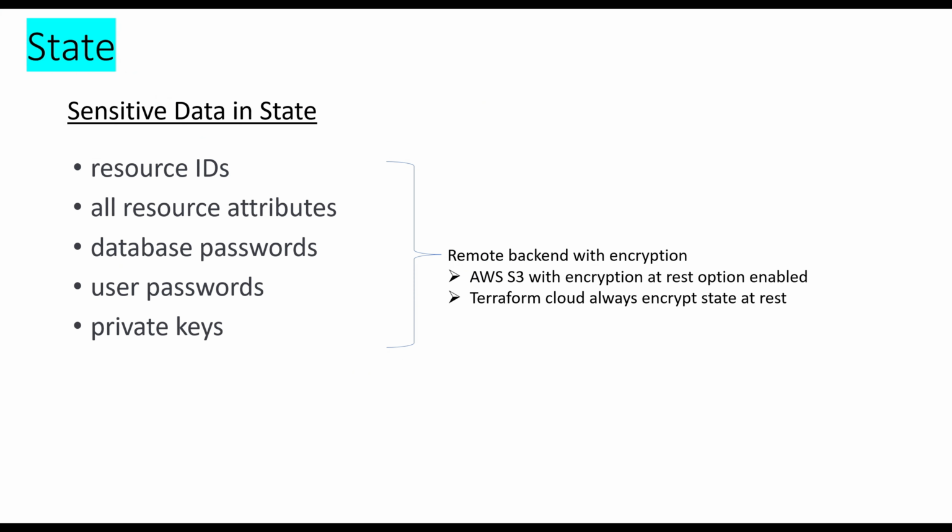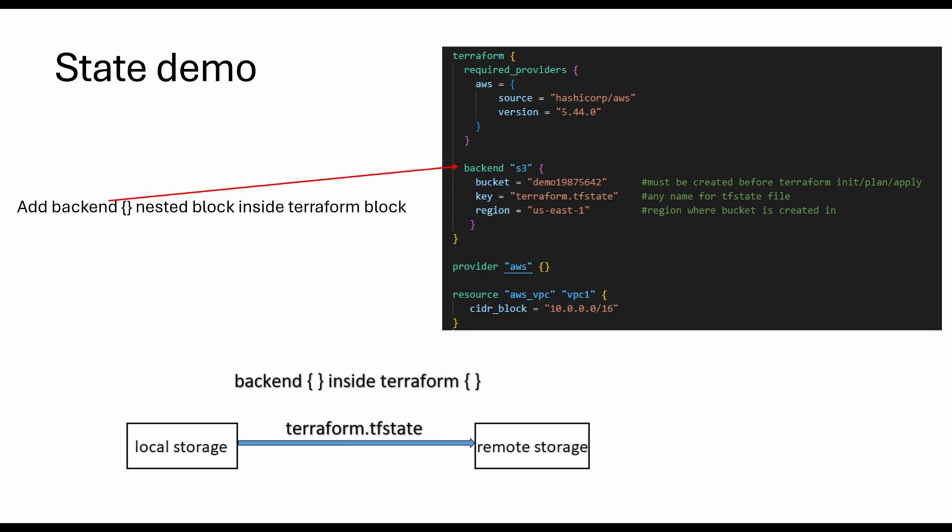Terraform state contains sensitive data. The state contains resource IDs, all resource attributes, database passwords, private keys, etc. When using local state, state is stored in a plain text JSON file. Storing state remotely can provide better security. Terraform recommends storing the state remotely with encryption of the state data at rest. For example, the S3 backend supports encryption at rest when the encryption option is enabled. IAM policy and logging can be used to identify any invalid access. Another option is using Terraform Cloud, which always encrypts the state at rest.